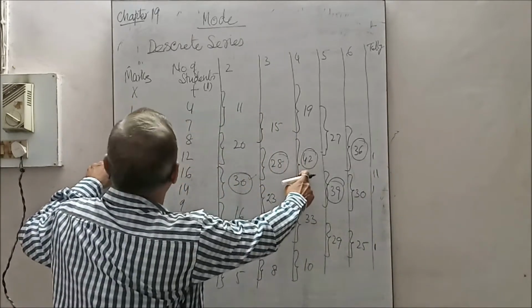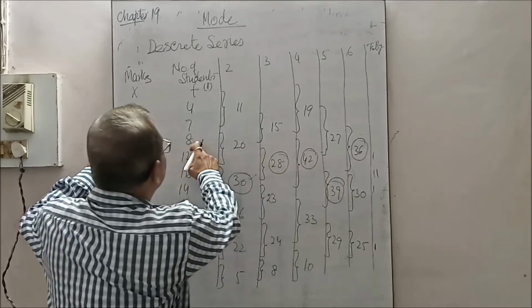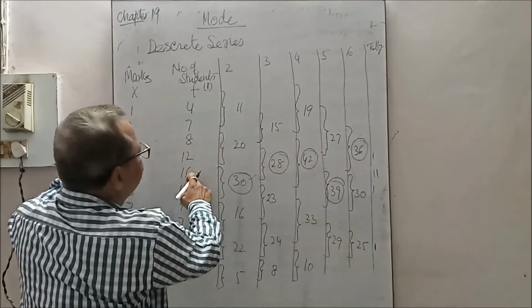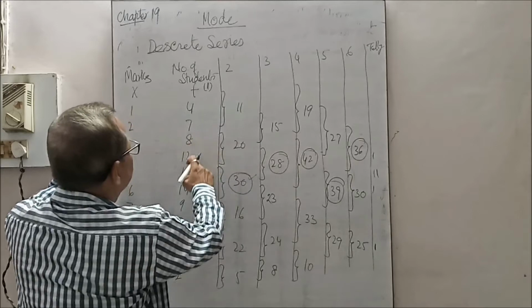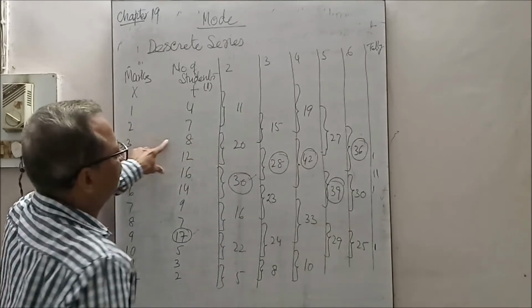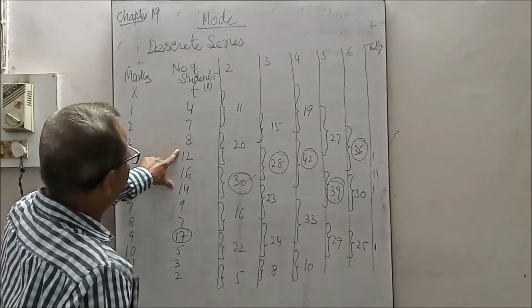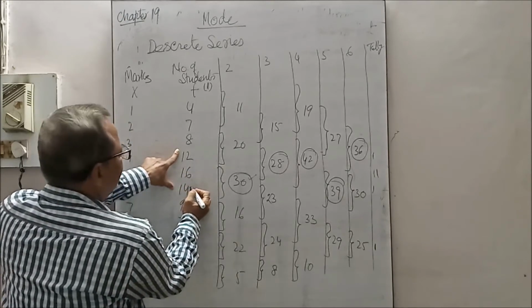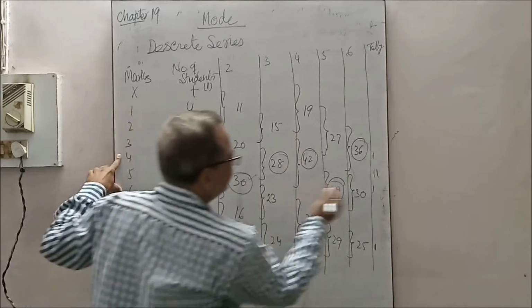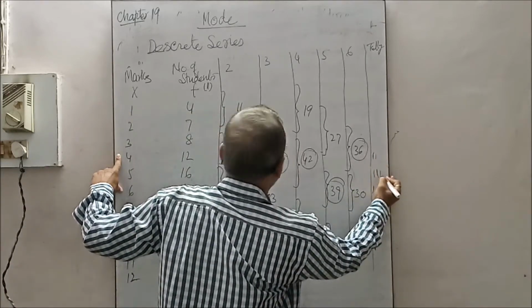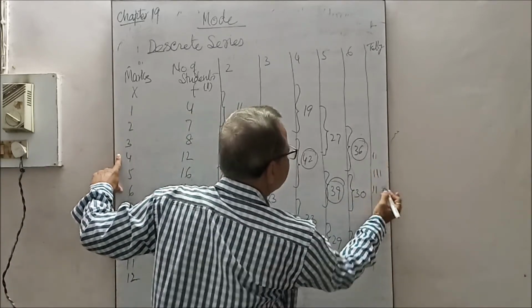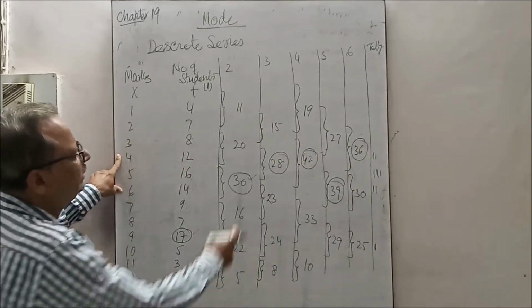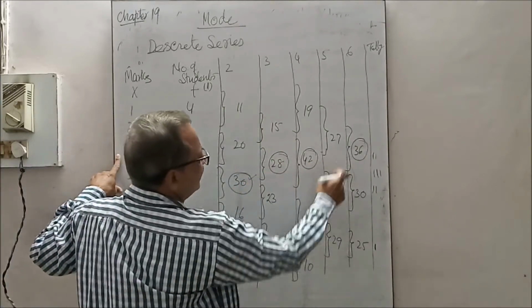Fourth column, 42. That is the total of 12, 16 and 14, that is items 4, 5 and 6. In the fifth column, 39 is highest.